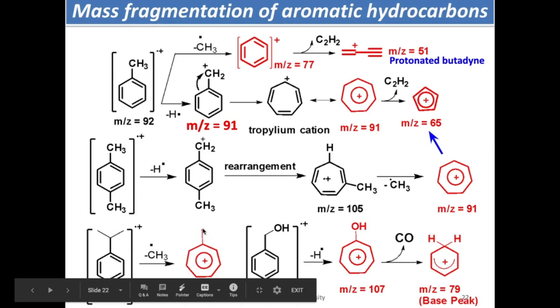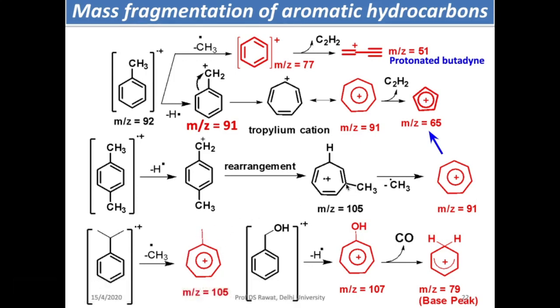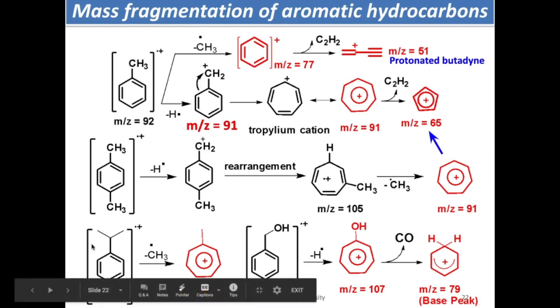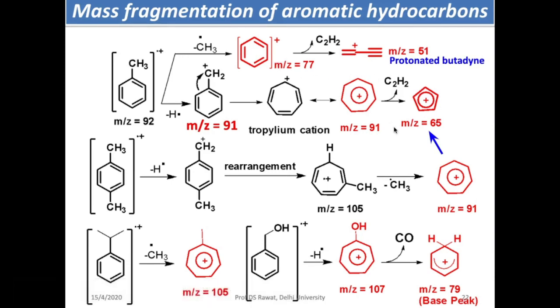This cation undergoes rearrangement to a tropylium cation with a methyl group here. Here the methyl group was eliminated because it was attached to the aromatic ring. In the side chain, the group remained intact. So it means it is not the benzylic cation, but the tropylium cation which is the intermediate in the aromatic system. In case of phenol, hydrogen goes out from here, rearranges to the tropylium cation, and this tropylium cation eliminates carbon monoxide, giving you this peak at 79. From here H2 is removed, you get again this kind of cation.